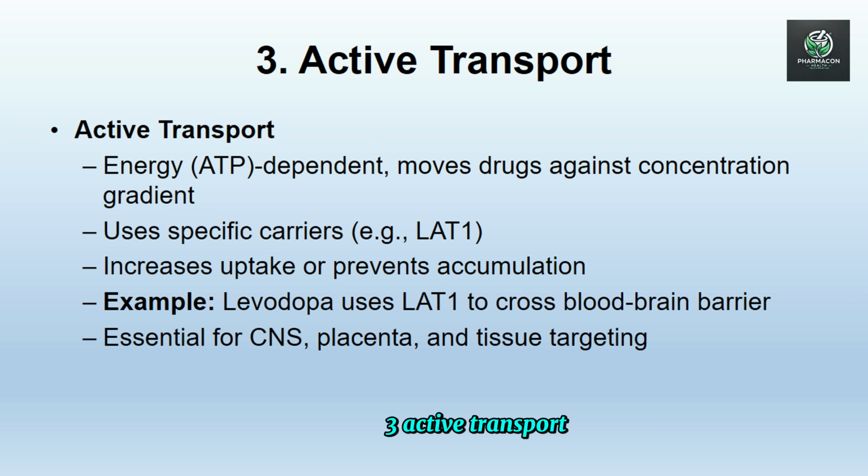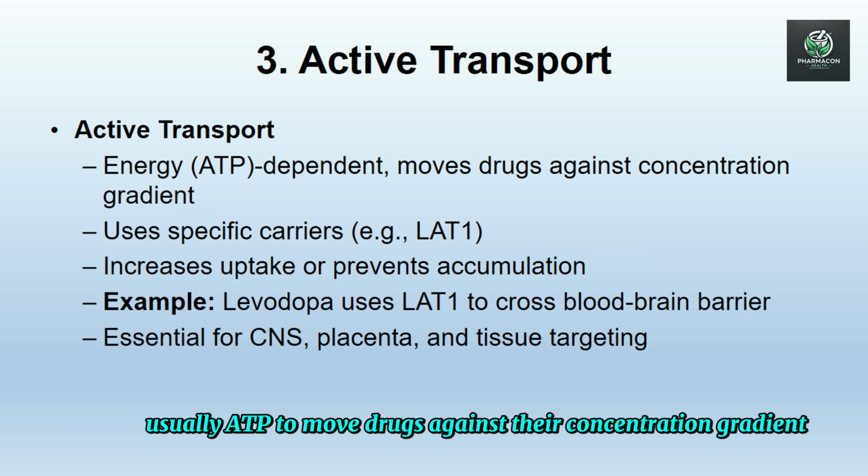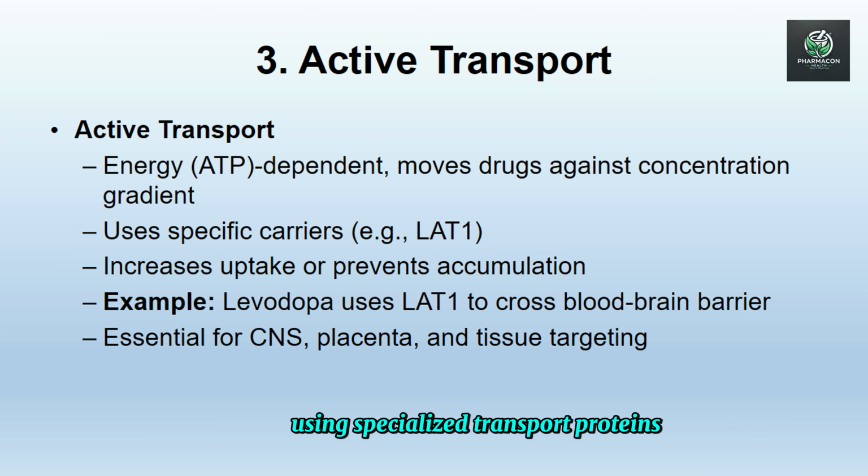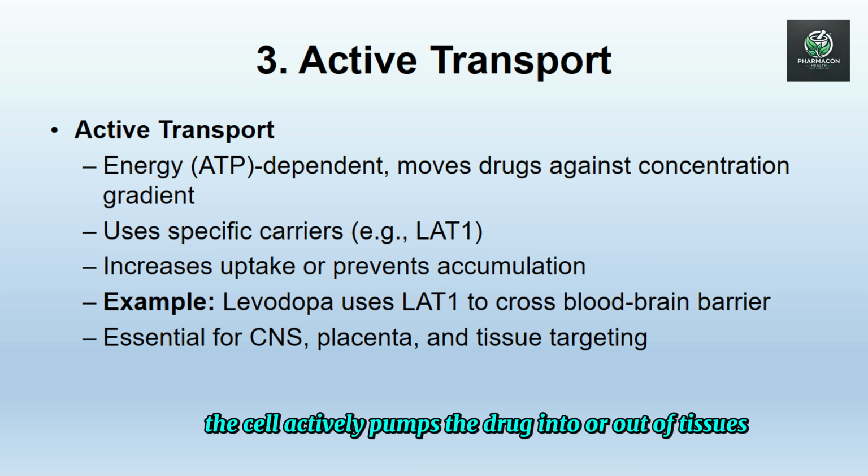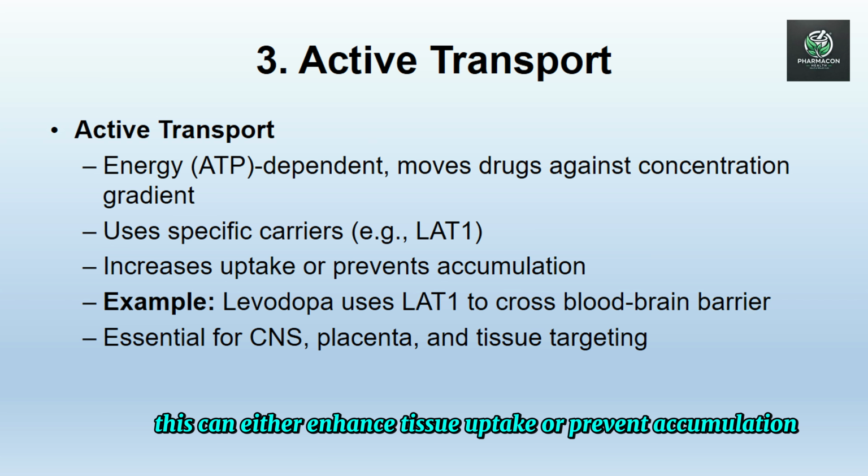3. Active transport. This mechanism uses energy, usually ATP, to move drugs against their concentration gradient using specialized transport proteins. How it works. The cell actively pumps the drug into or out of tissues. This can either enhance tissue uptake or prevent accumulation.